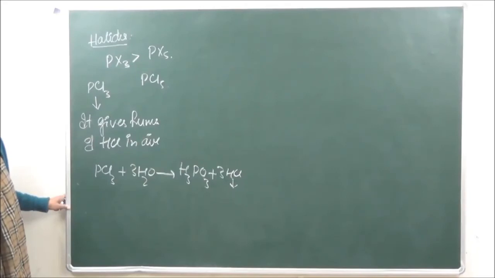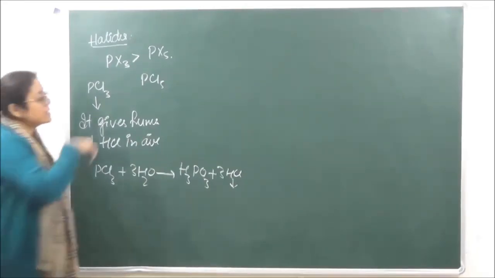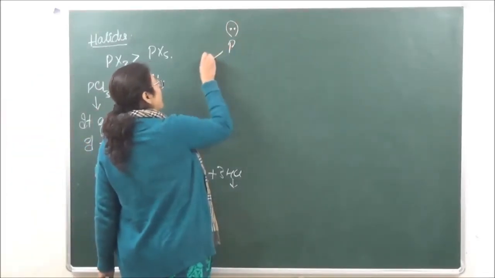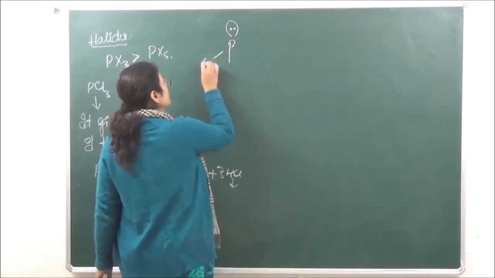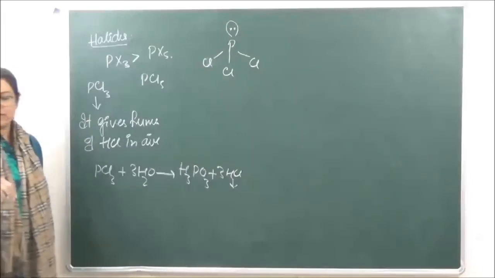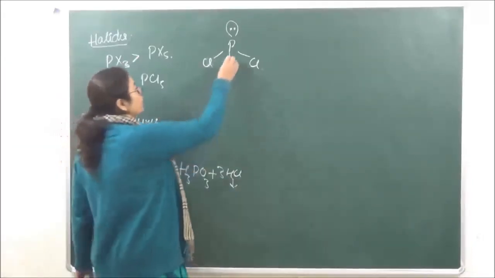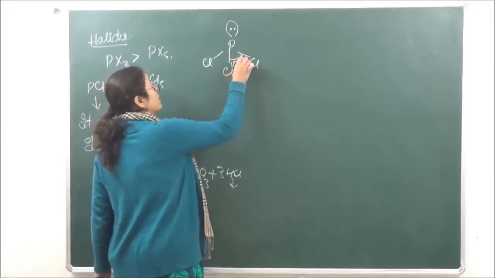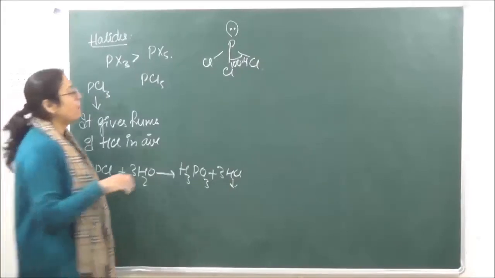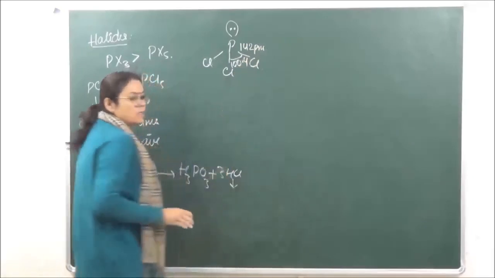Now, when we are talking of PCl3, it is seen that PCl3 has sp3 hybridization with one lone pair. PCl3, sp3 hybridization, and the angle is going to be 100.4 degrees, and the bond length is 142 picometers.